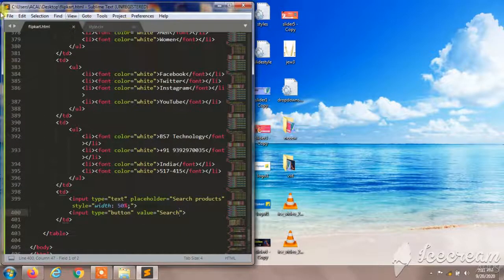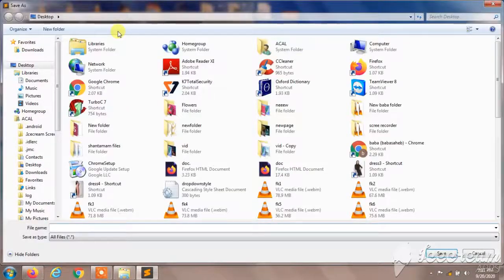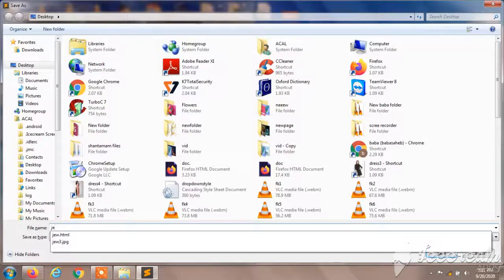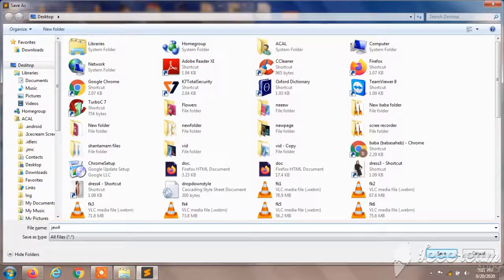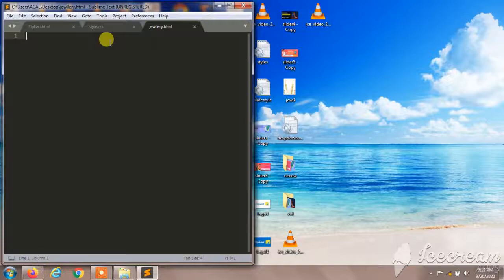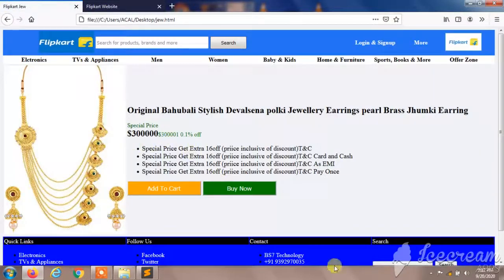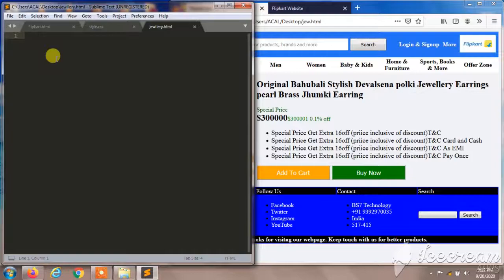So I'll minimize this. So before that, I need to create a new file. I'll drag over here, and I'll save this name with jewelry.html. So this will be our show detail page. When we click show details, it comes to this page. So when we click this, it comes to a new page.